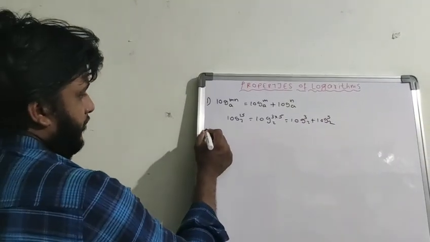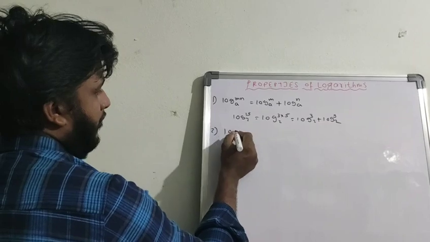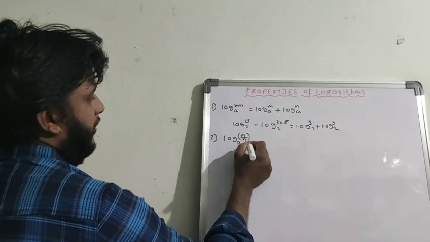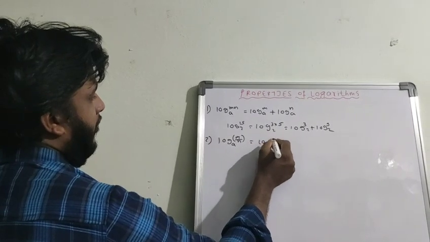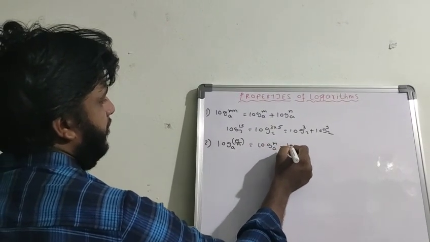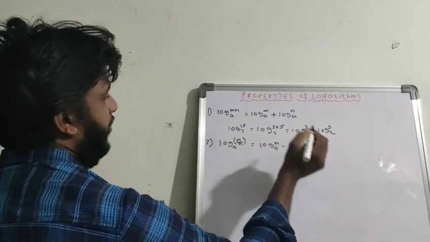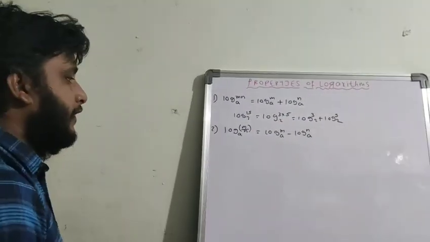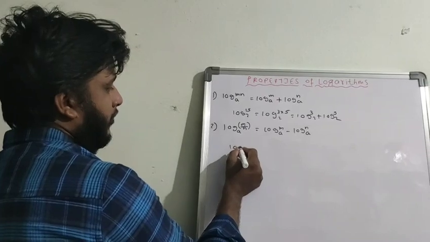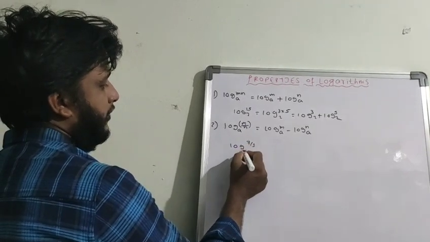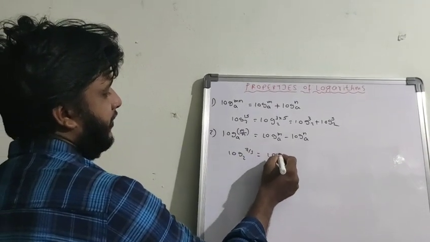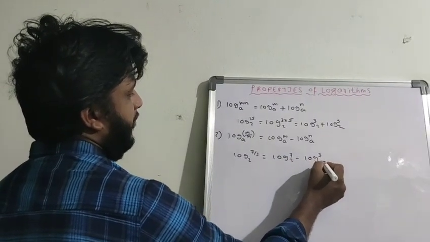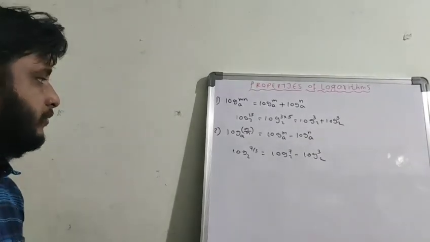So for example, next, log m by n to the base a, then you have to write log m base a minus log n base a. So if it is a division, you have to do the subtraction. For example, log 7 by 3 base 2, then you have to write log 7 base 2 minus log 3 base 2. This is the example for that one.